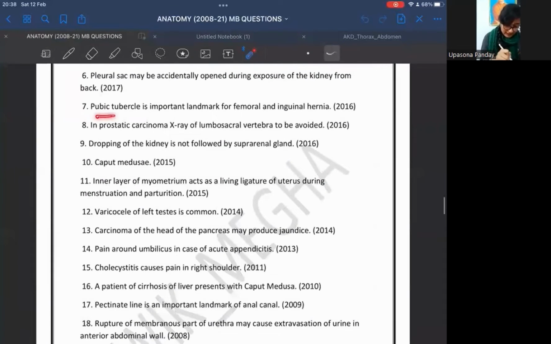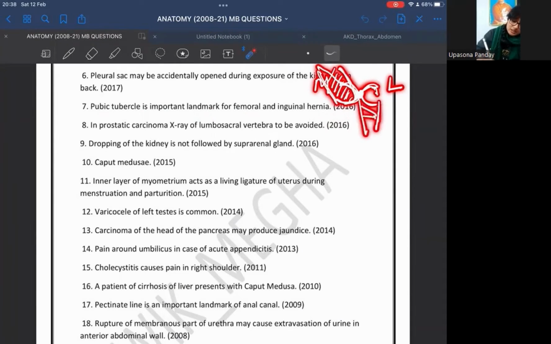Pubic tubercle is an important landmark for femoral and inguinal hernia, because if this is our pubic tubercle and this is the lateral side and this is the medial side, then this is our femoral ring and this is our superficial inguinal ring. Okay. So let's put this up. Then this is our inguinal canal and this is our femoral triangle.